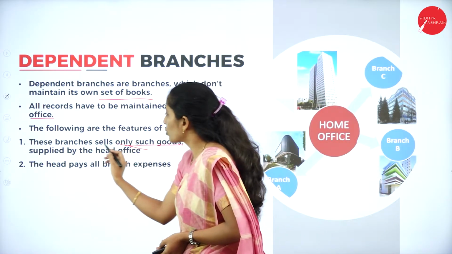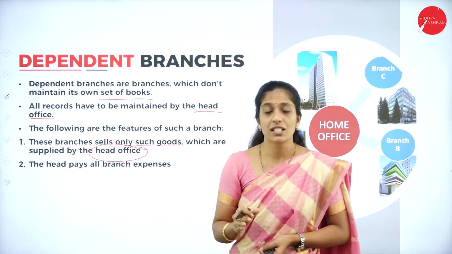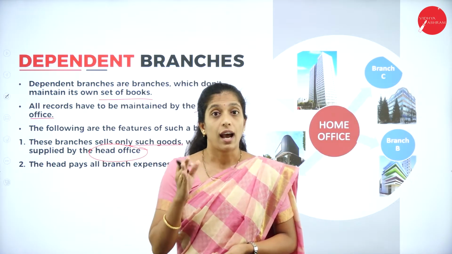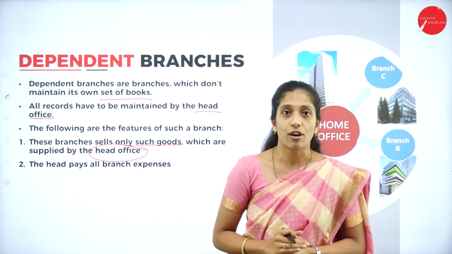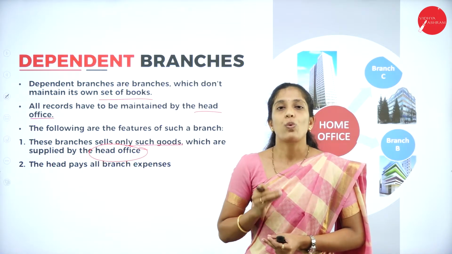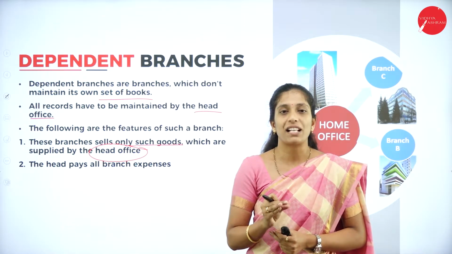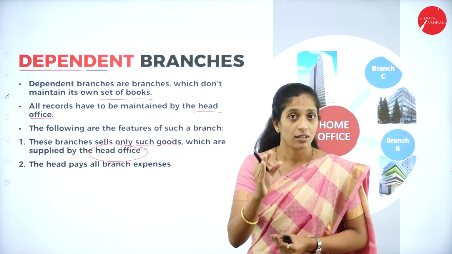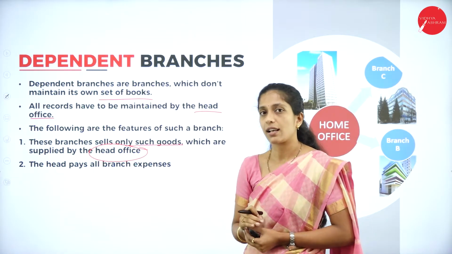As I told you, it is dependent on head office, so it has to listen to the head office. Whatever goods are supplied by the head office will be distributed to the customers.